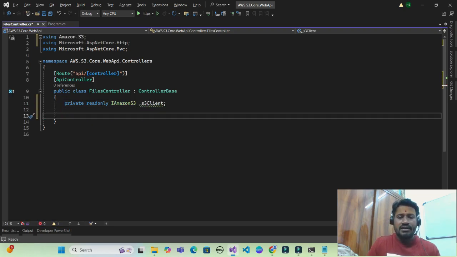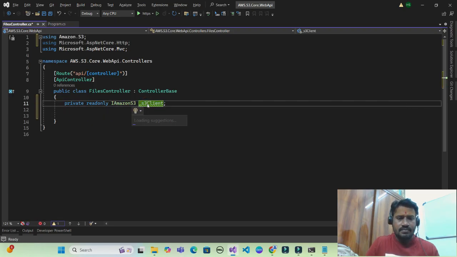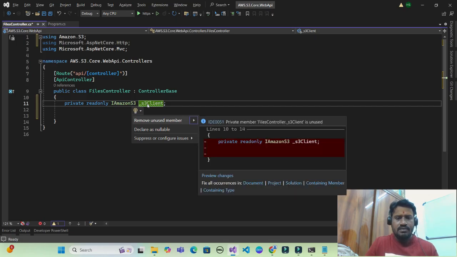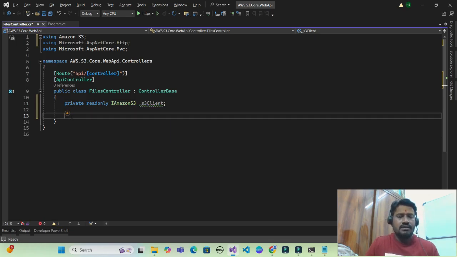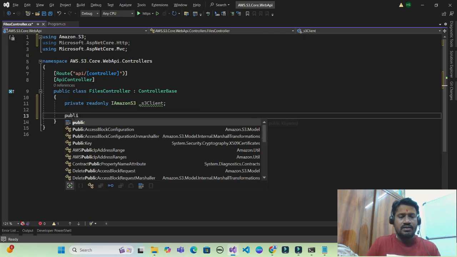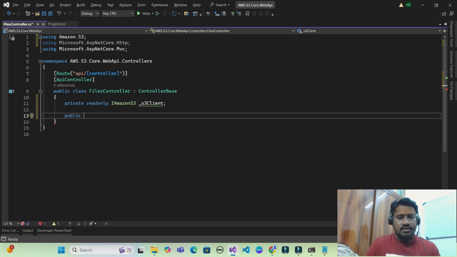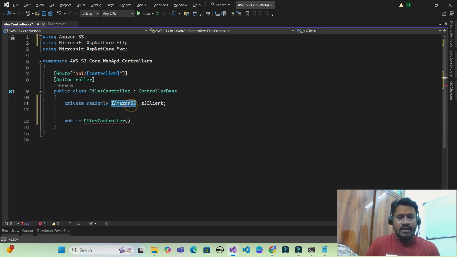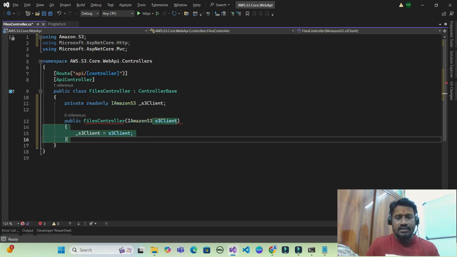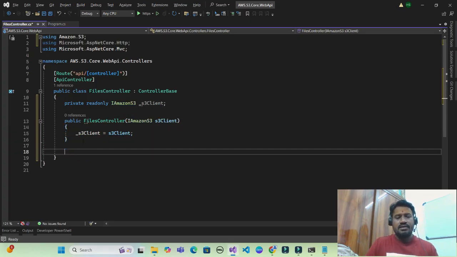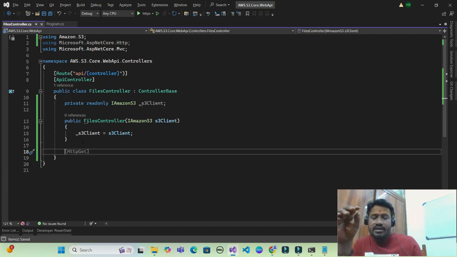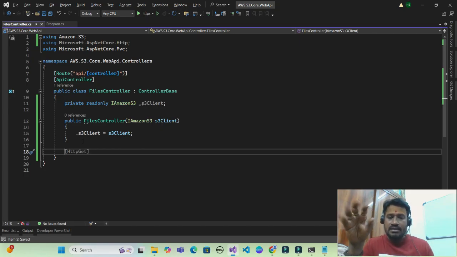Now let us create a constructor for this class. So I'll go with public class name, wherein my IS3 is S3 and my S3 client is initialized. So I have now completed the injection part of my S3 client.